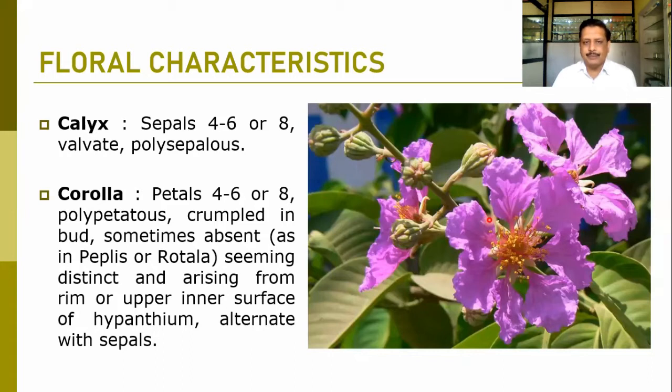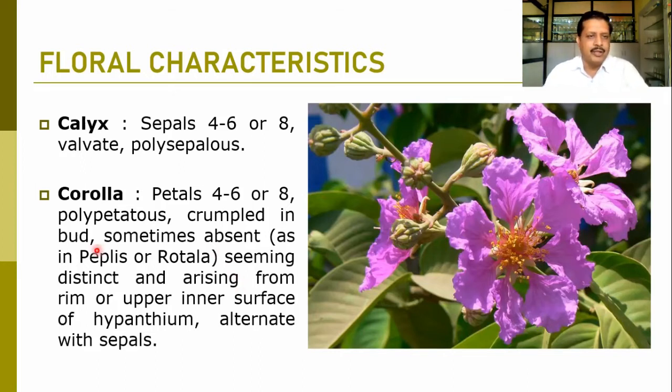They are polypetalous, petals are free, and petals are always crumpled. See the margins of these petals. Here you can find the irregular margins of the petals. Such uneven margins are called the crumpled nature of the petal.